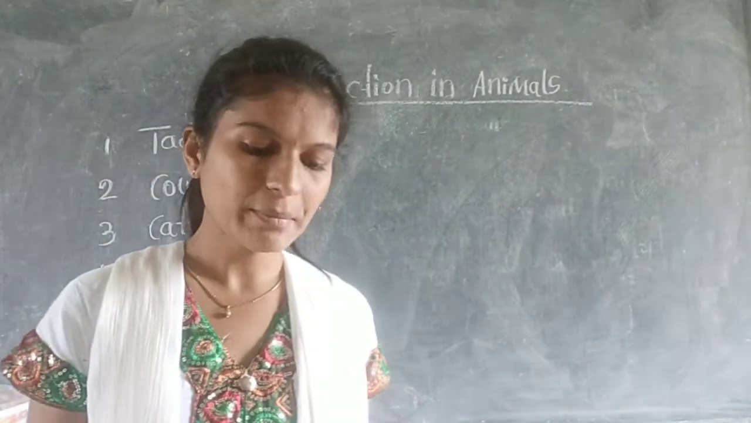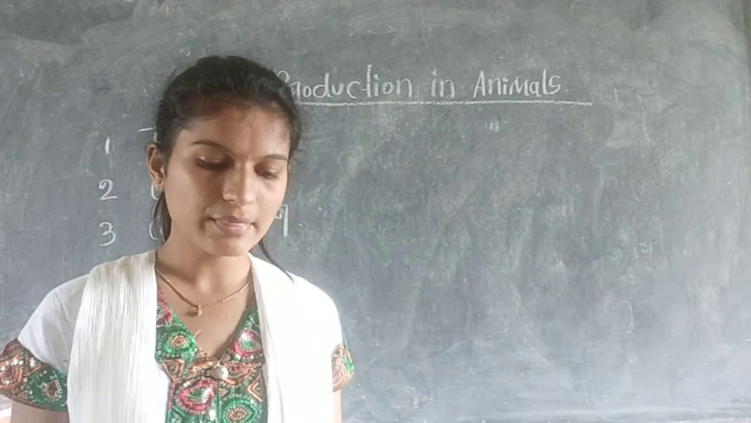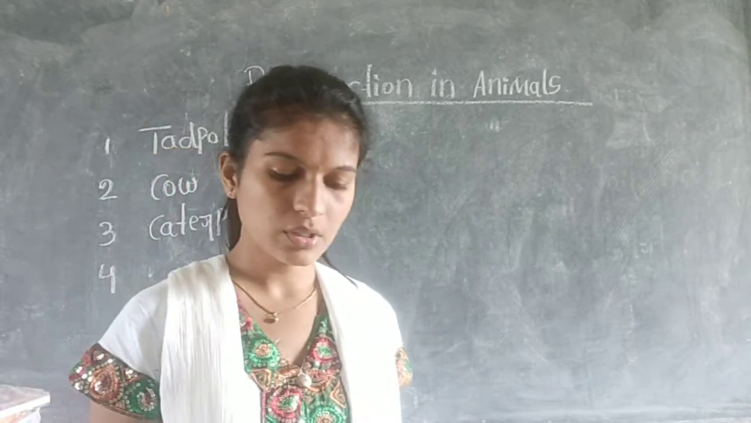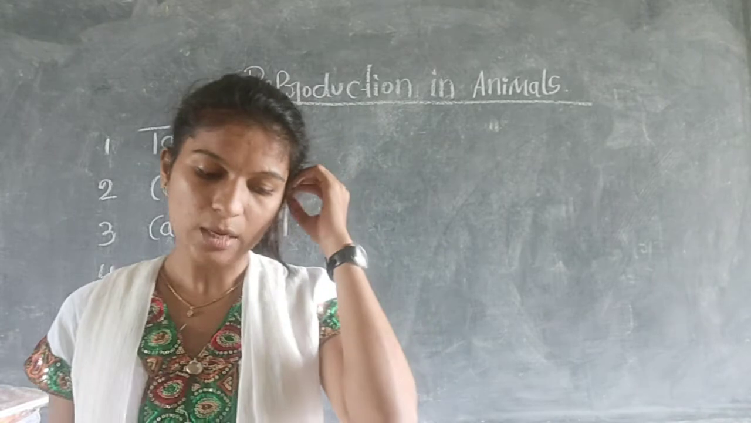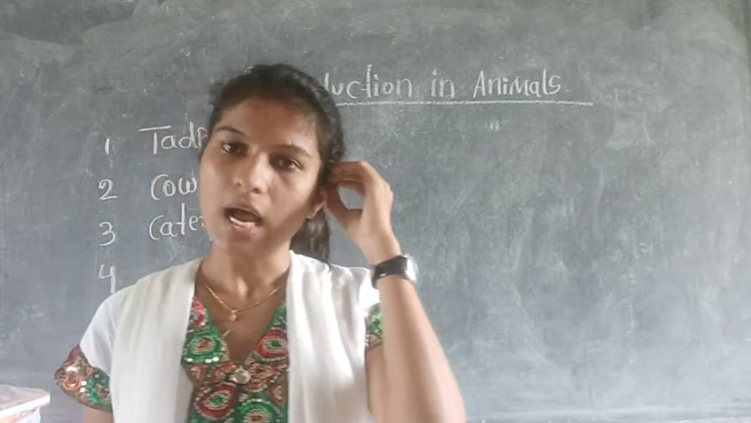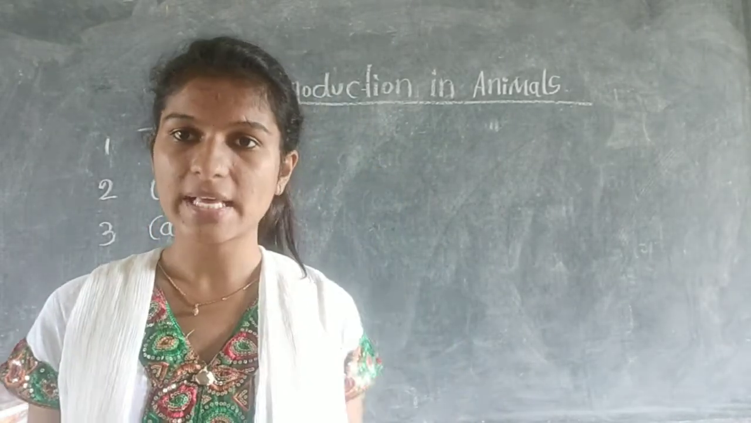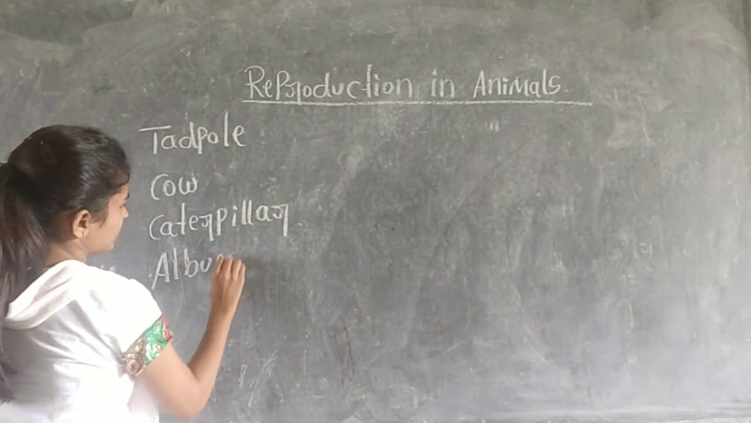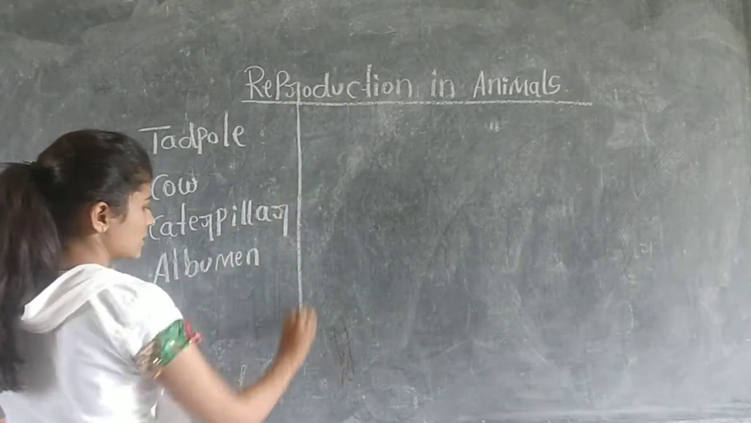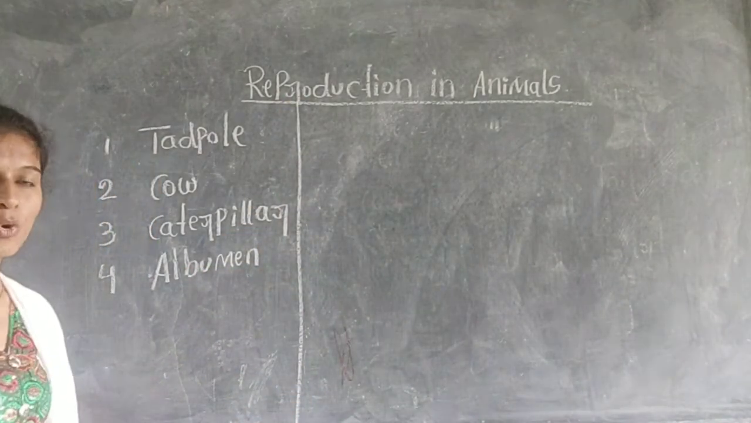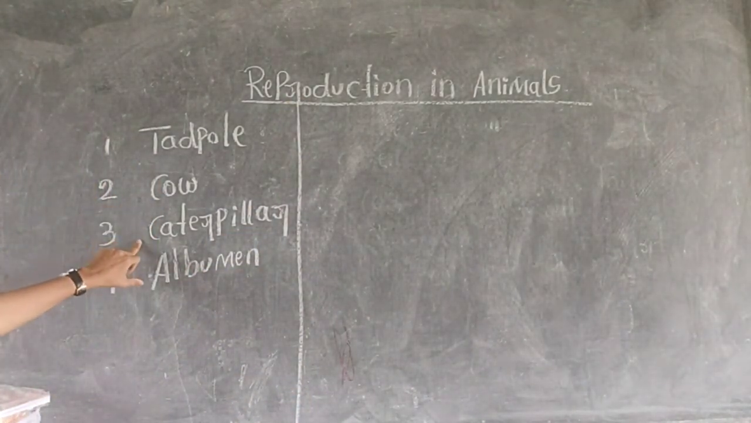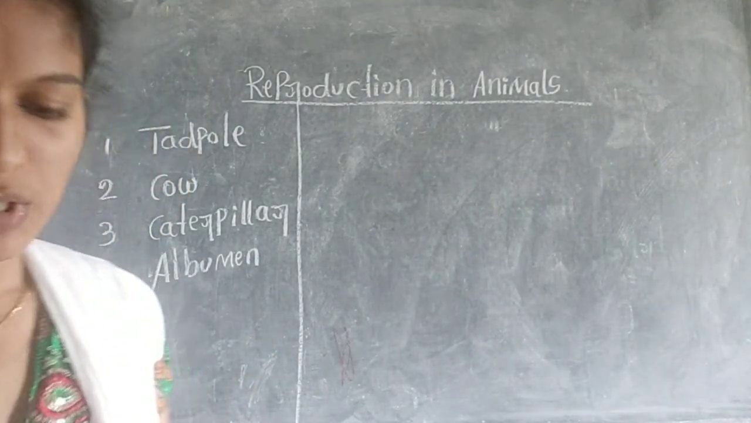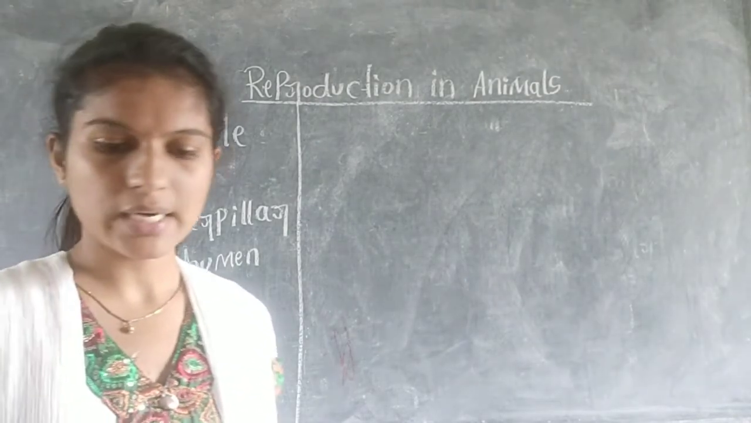Next, the white part in the egg is called dash. A. Yolk, B. Embryo, C. Albumen, D. Maggot. The answer is albumen. The white part of the egg is called albumen. So these are the correct answers: first is tadpole, second is cow, third is caterpillar, the fourth is albumen. Put the right mark in the given boxes for the correct answer.